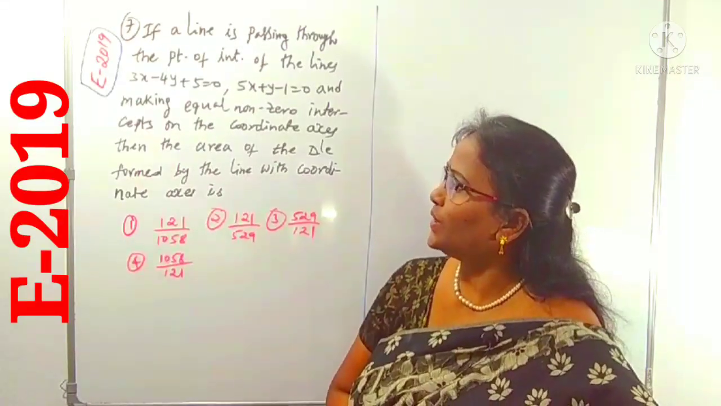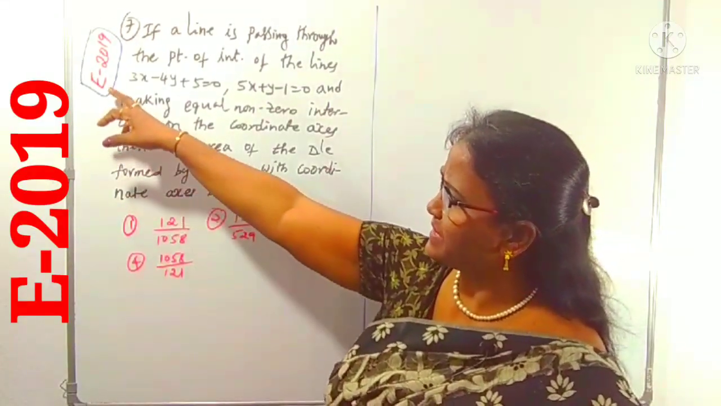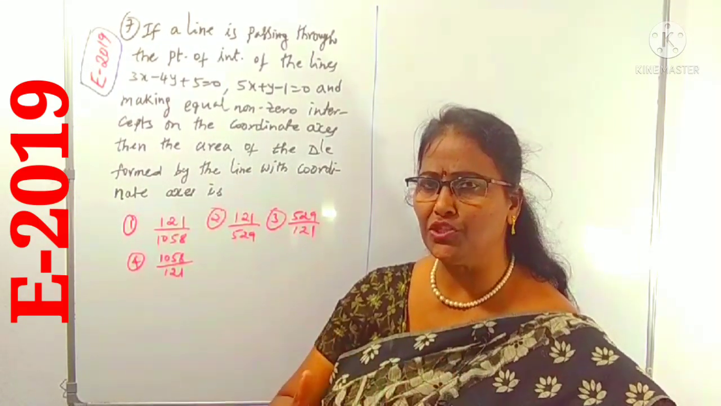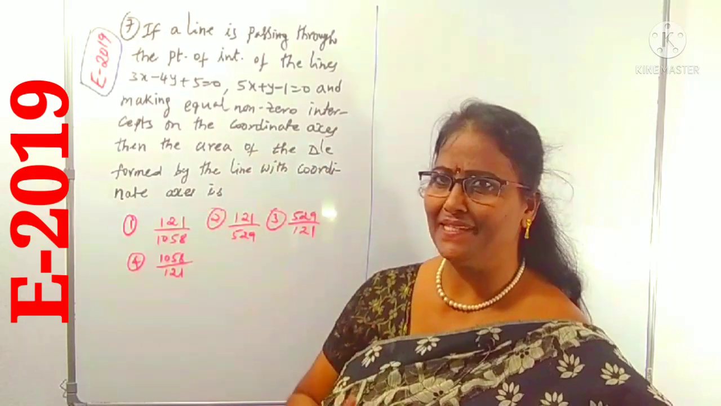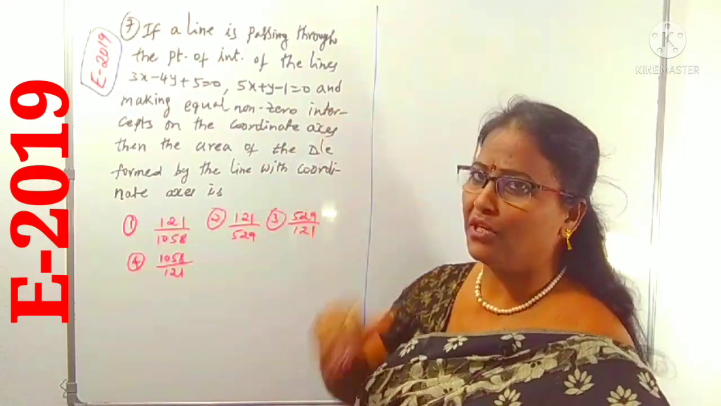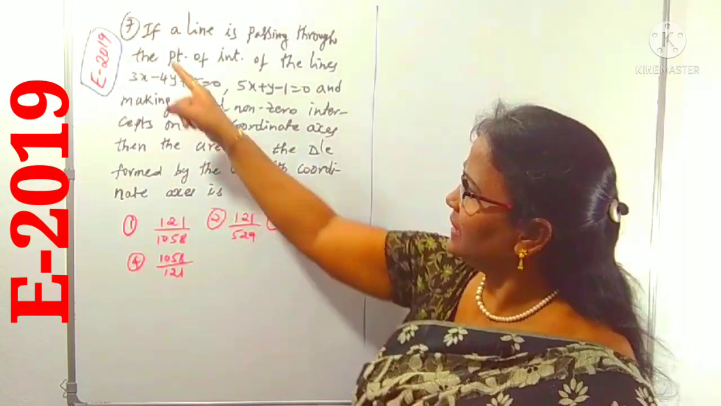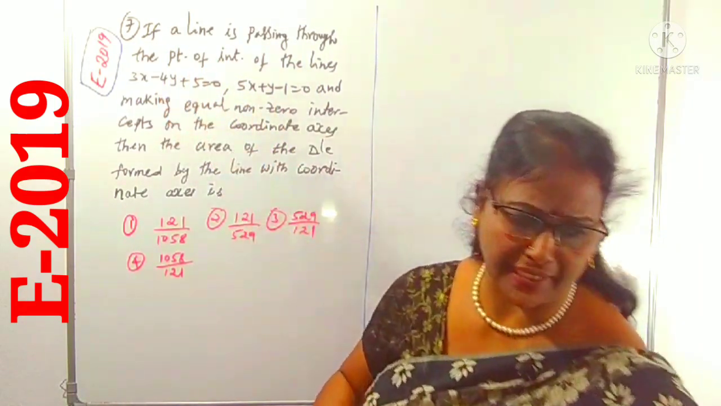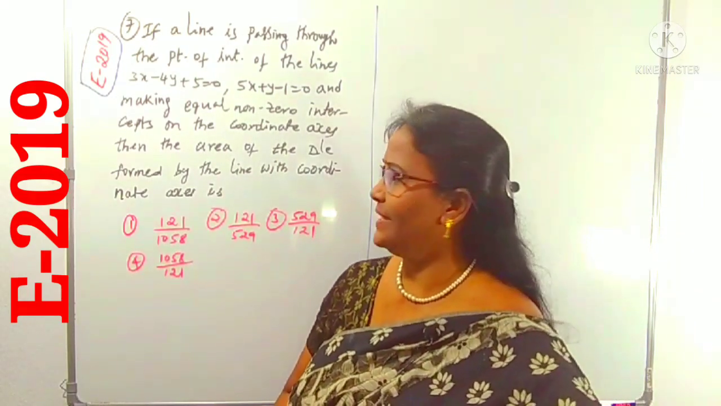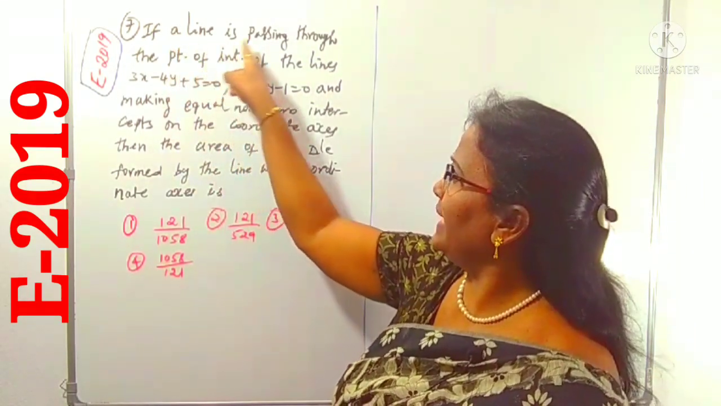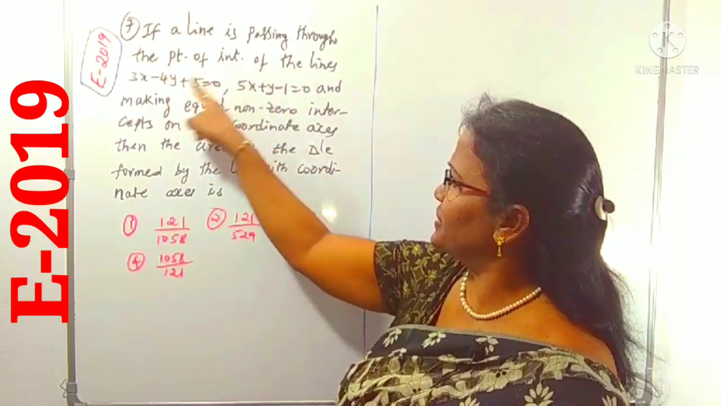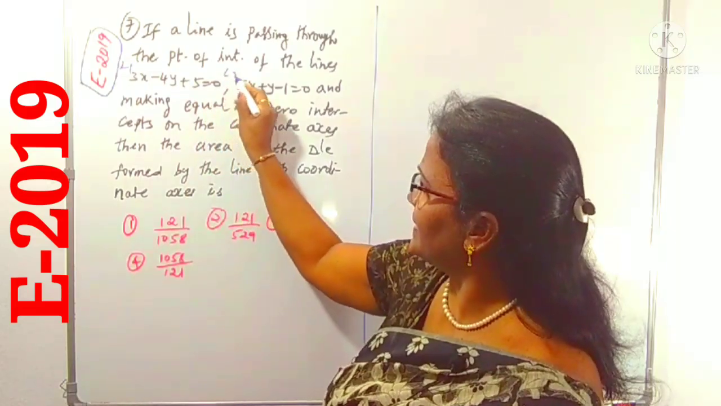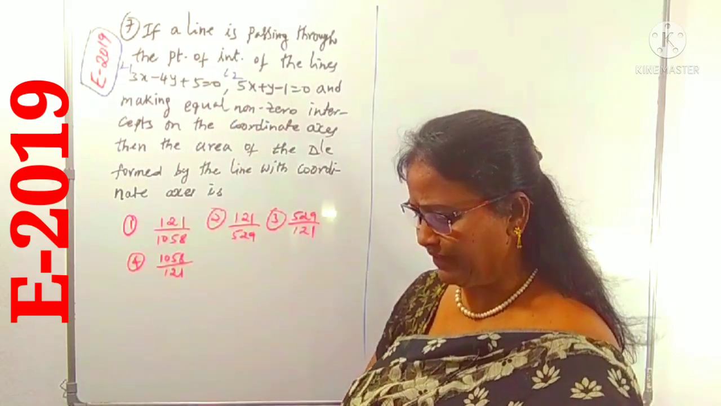Look at question number 7, which is given in MCET 2019. This also depends on the same kind of questions I did earlier, the same model. What is the question? I'm reading first of all. If a line is passing through the point of intersection of these two lines, we can take these as L1 and L2. That one you know very well.